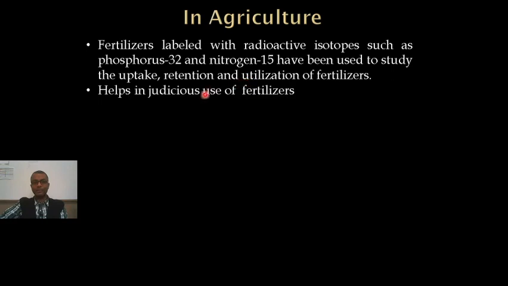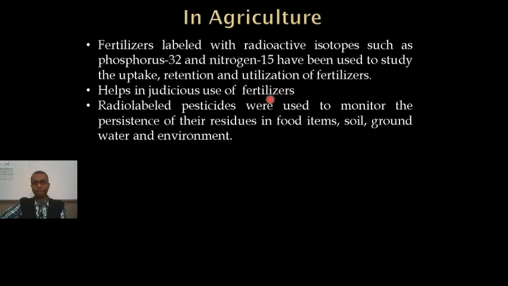So why is it important? It helps in the judicious use of fertilizers. This is necessary in agriculture so that we can limit the use of fertilizers. We give plants only as much fertilizer as is necessary for the plants. This in turn can help reduce environmental pollution. Also, radio-labeled pesticides were used to monitor the persistence of the residues in food items, soil, groundwater and environment.